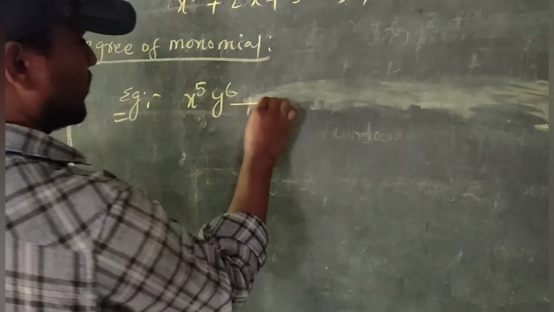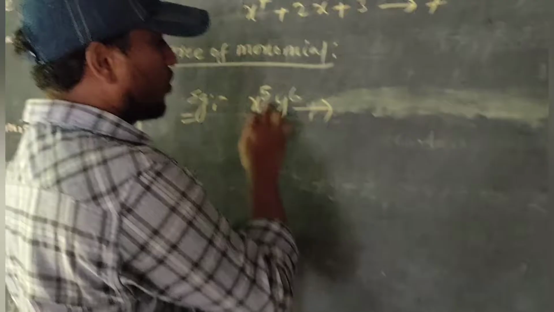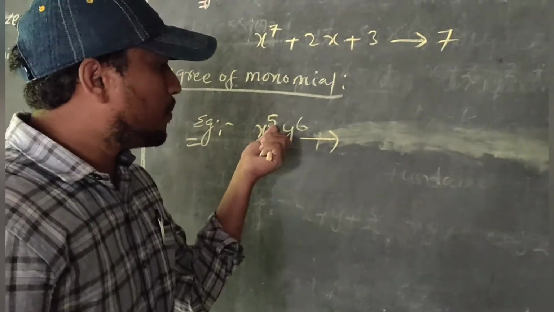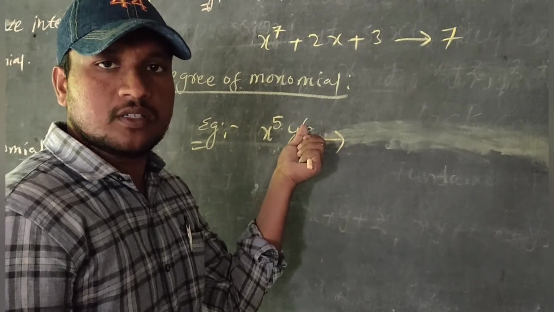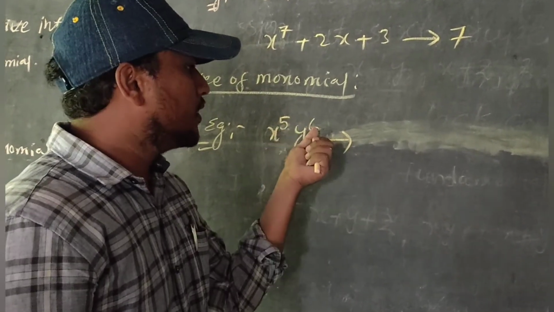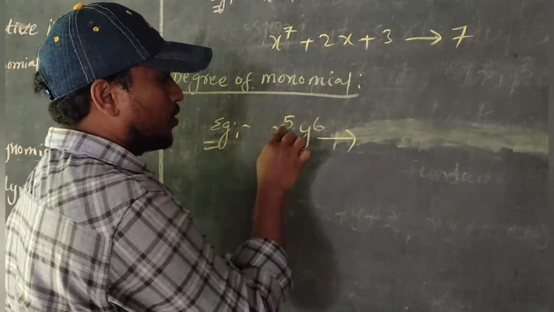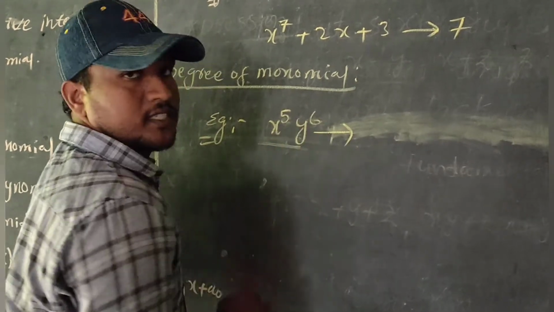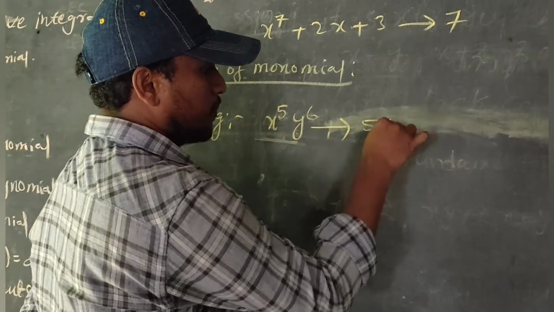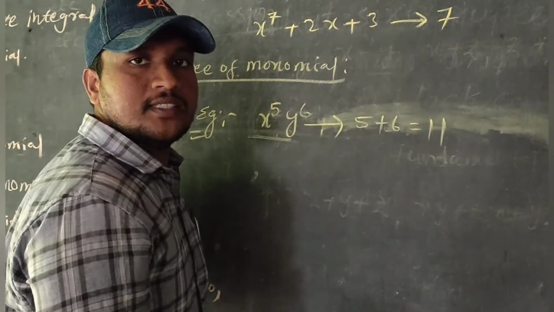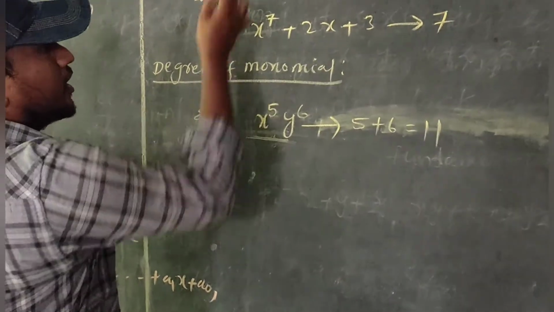Sum of the exponents of the variables is called the degree of the monomial. One example: x power 5, y power 6. Sum of the exponents, 5 plus 6 is equal to 11. 11 is the degree.